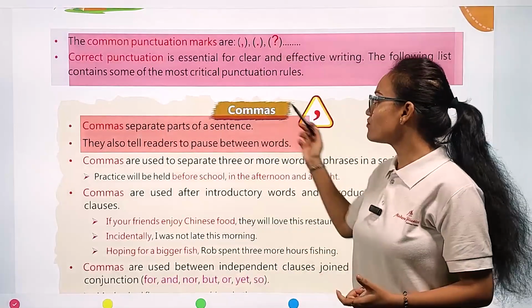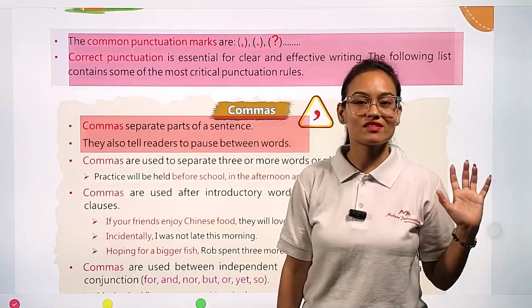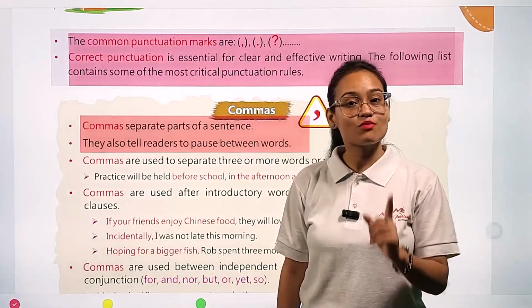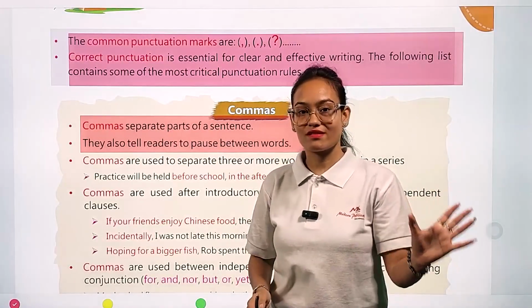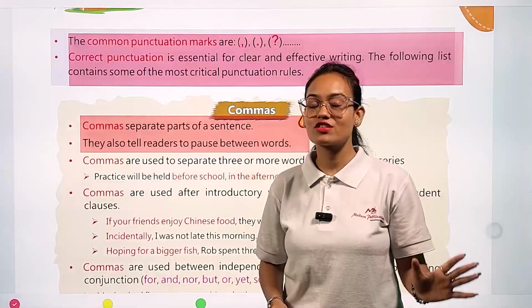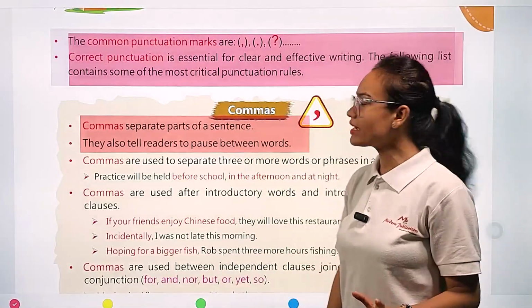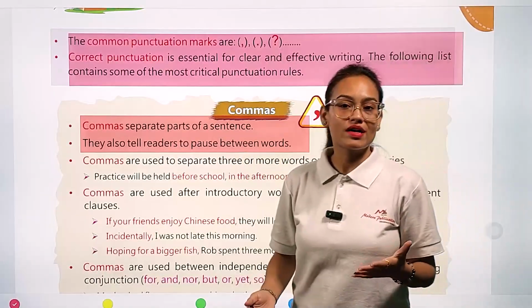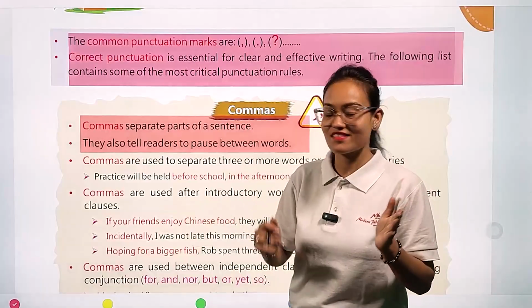And why does comma always come in the middle portion of the sentence? Because the main work of the comma punctuation mark is dividing the sentence into two parts, without putting any type of full stop mark. Because if you are putting a full stop, it means what? The sentence is stopped there. Okay, you stopped writing your statement there. So we use comma. The main work of comma is dividing our sentences into two meaningful parts.